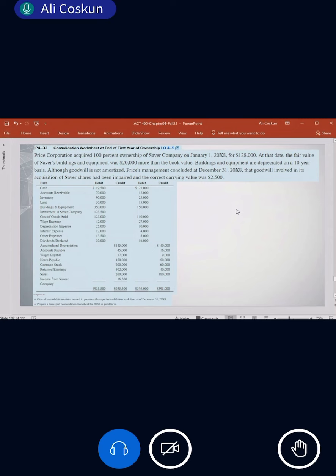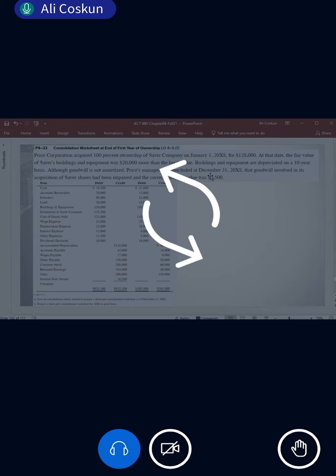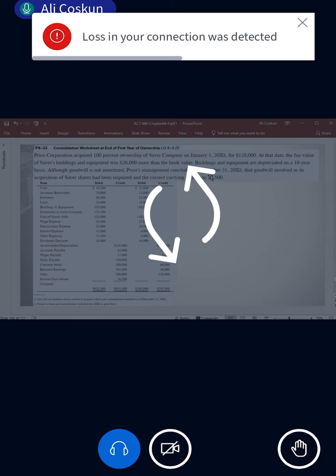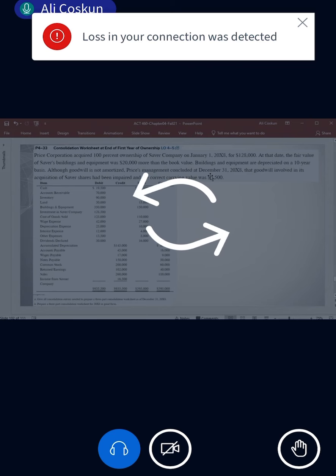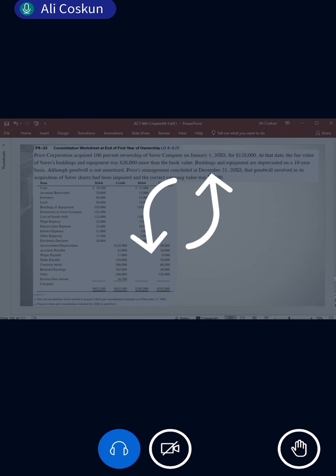Yes, it's good. So, Price Corporation acquired 100% ownership of Sabre Company, okay? How much? 128. When? January 1, 2008. So this is the first year. At that date, the fair value of Sabre's building and equipment was 20,000 more than book. That means 20,000 is the excess value itself. If it said the fair value is, say, 70,000, that would be the fair value, but here it says more than book.